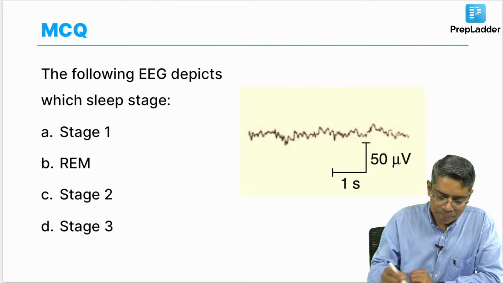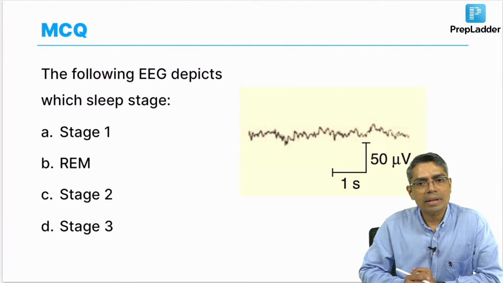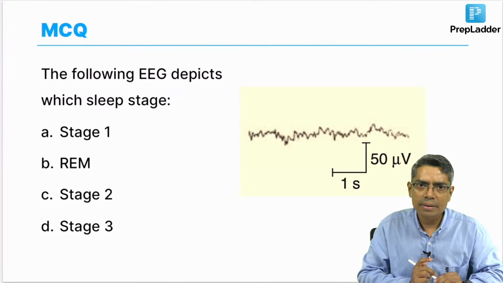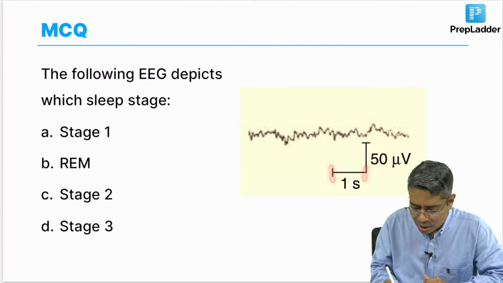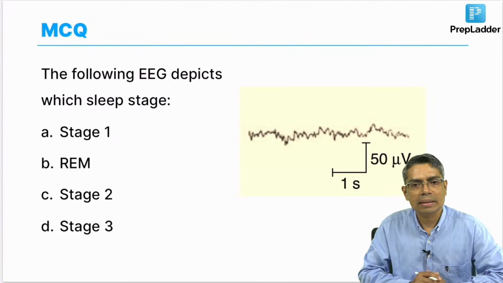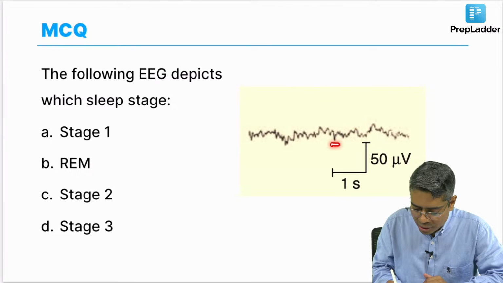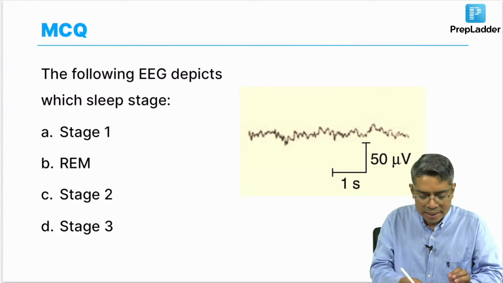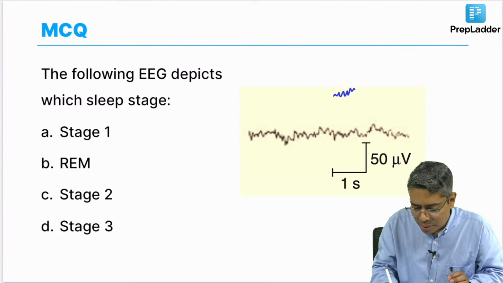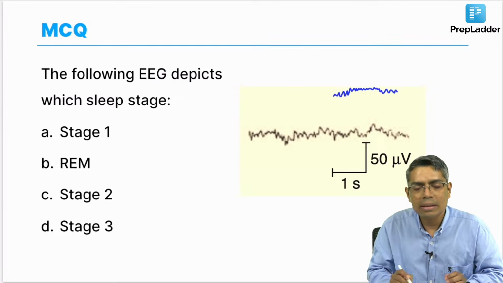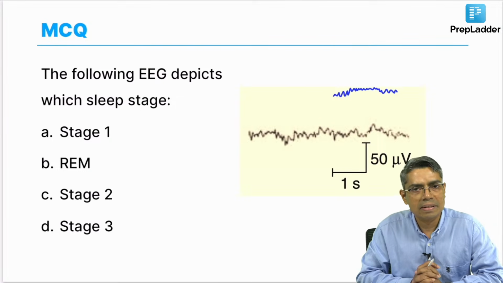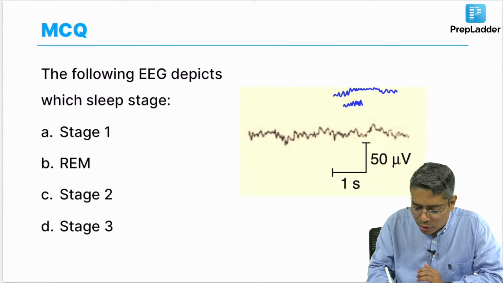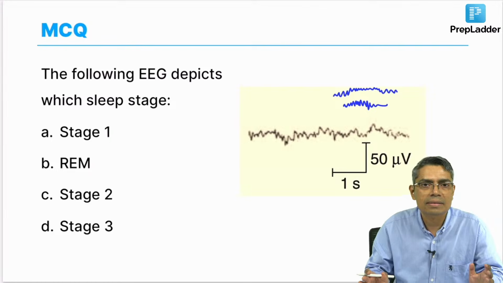What you have to do is always look at the x axis, and in the x axis the time period is given. You know the frequency of different waves in the EEG. So, within this 1 second period, how many peaks of the EEG wave are you getting? But if you look carefully in this diagram, within this zone the graph looks like a disturbance in the baseline. Whenever you get a curve which looks like a disturbance in the baseline, that means this graph contains a huge frequency of potentials. That's why it looks like a disturbance. The peaks will be so small that you will not be able to identify them separately, and that's why it looks like a disturbance of the baseline.